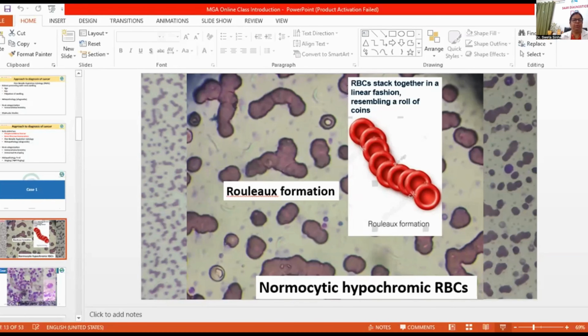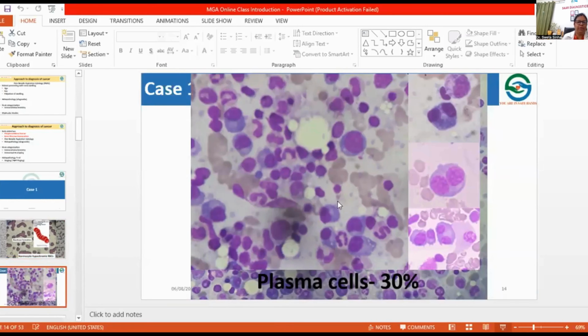So I proceeded to bone marrow aspiration. This is the bone marrow aspirate. The aspirate was hypercellular. For a 60-year-old male, this is a hypercellular aspirate. So cellularity also is based on age. The more you age, your marrow is replaced with fat cells. As we can see, very few fat clusters are seen. So this is a hypercellular marrow for a patient of 60 years. If this was a case of a 10-year-old, I would have said normal cellular marrow.